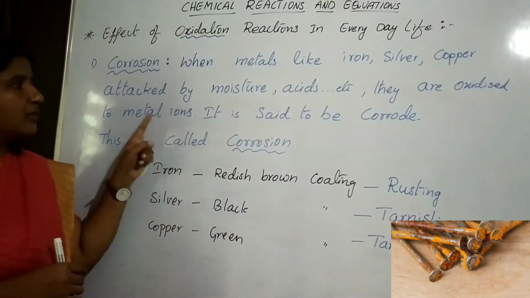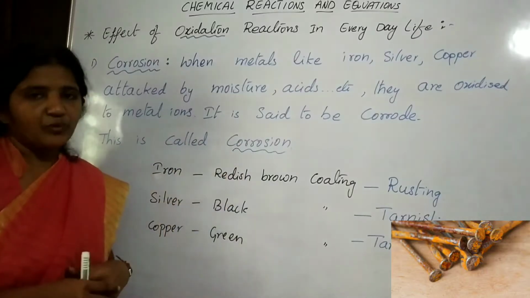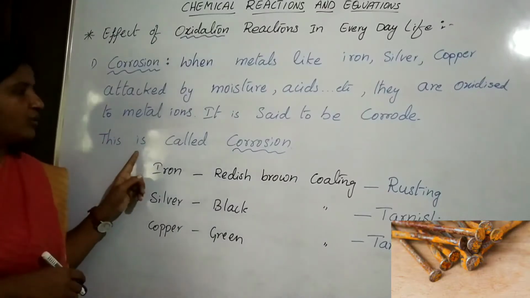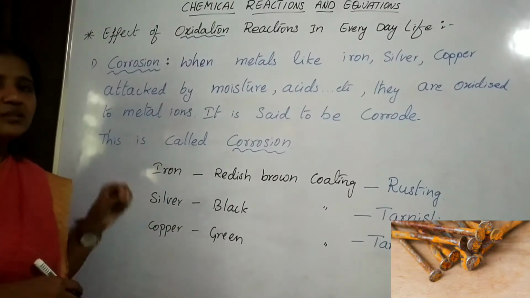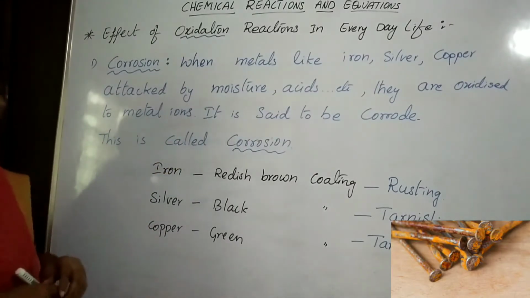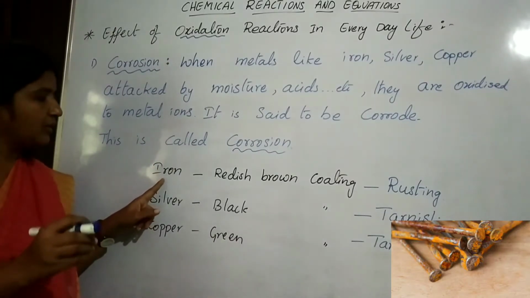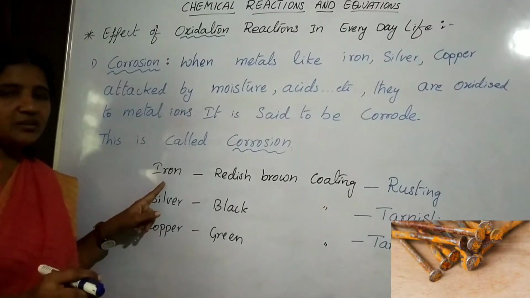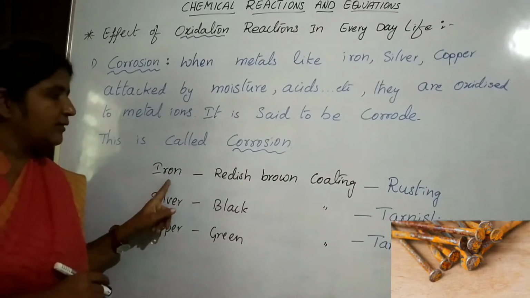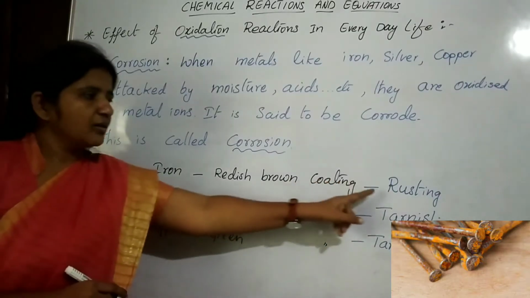So here the metal is said to corrode, and this is called corrosion. Look at this, the damage of metals like this is called corrosion, beta. This is happening because of oxidation. Look at this, when we keep an iron article in rainy season or winter season and it is exposed to moisture, a reddish brown coating is formed on the iron article. That is called rusting.